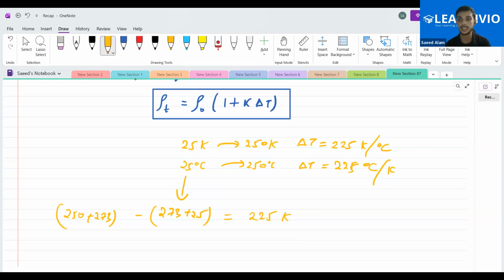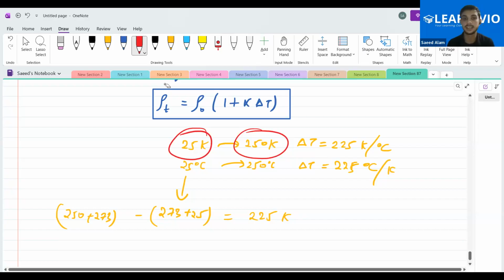So this is something that you should know about. The change in temperature doesn't depend on whether you are taking it in degree Celsius or Kelvin. Whatever the change you take, it doesn't matter. Although the SI unit is Kelvin, so we should take it in Kelvin, if it is given in degree Celsius in the question, then also if you find the change, you will get the same answer. But remember this: if one is in Kelvin and the other is in degree Celsius, then you need the conversion.